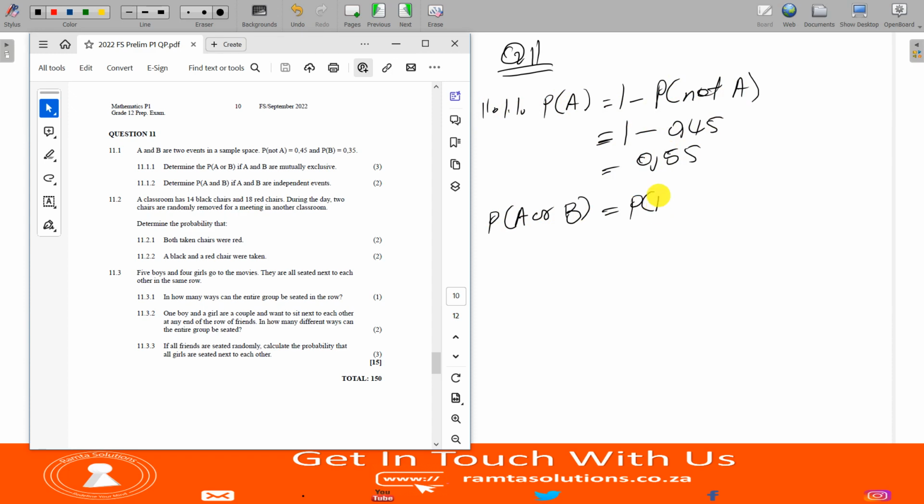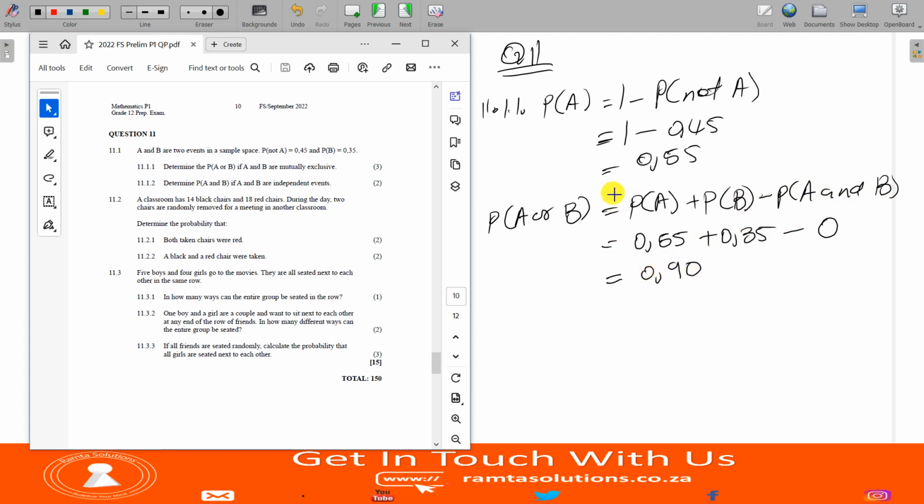The question is asking us to look for probability of A or B. We know that it is equal to probability of A plus probability of B minus probability of A and B, however this question says the events A and B are mutually exclusive. We just said probability of A is 0.55, probability of B is given to us as 0.35. Probability of A and B, because they are mutually exclusive, is 0. Now our answer is 0.90. That is our answer.